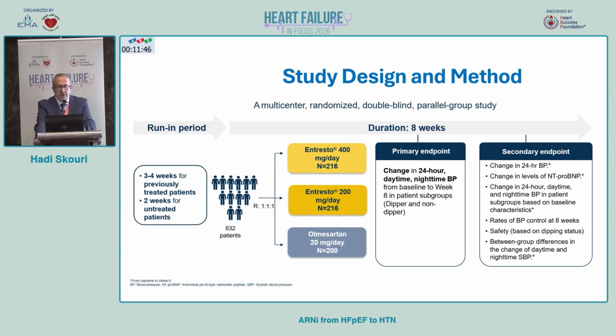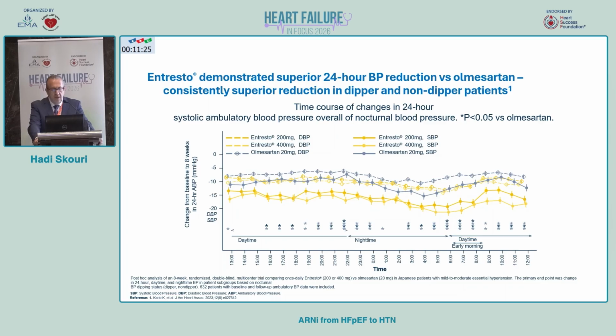Over 8 weeks, the change in 24-hour, daytime, and nighttime blood pressure from baseline was studied, as well as whether they are dippers or non-dippers. There were several secondary endpoints, including change in 24-hour blood pressure, change in biomarkers, etc. We can see here the first results of this trial: Entresto, whether 200 or 400 milligram, significantly reduced blood pressure over 24 hours compared to olmesartan, in systolic as well as diastolic